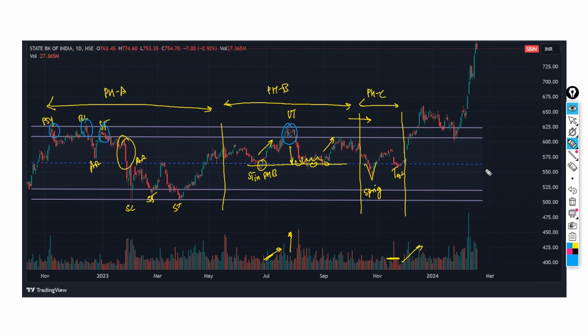Now the sign of strength breaks our trading range into the open vicinity where there is no supply, but of course supply is going to generate in this rally as well, and there are going to be many other weak hands that are going to sell here. They are going to book the profits, therefore supply is going to generate, and then we are going to get a backup action, or we can also call it LPS, which is nothing but the last point of support. This is exactly the behavior that we would like to see.